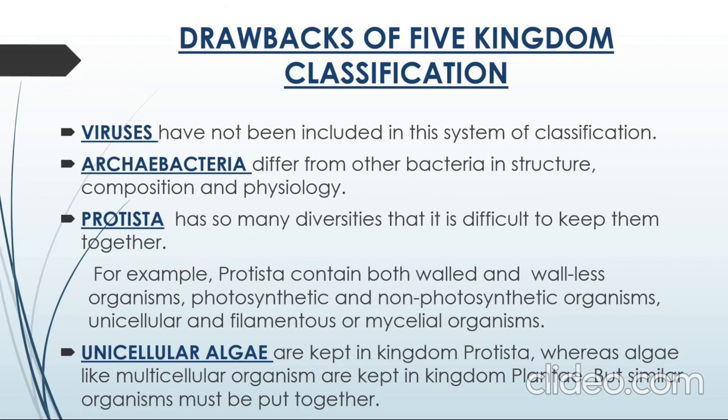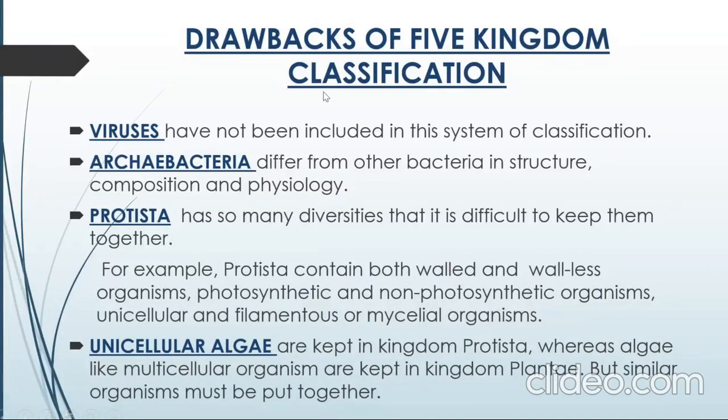The kingdom Protista has many diversities, so it is difficult to keep them together. For example, Protista contain both walled and wall-less organisms, photosynthetic and non-photosynthetic organisms, and unicellular and filamentous or mycelial organisms. So it is the most crucial kingdom, with so many diversities in it. Now, unicellular algae are kept in kingdom Protista, whereas algae that are multicellular organisms should be kept in the kingdom Plantae.